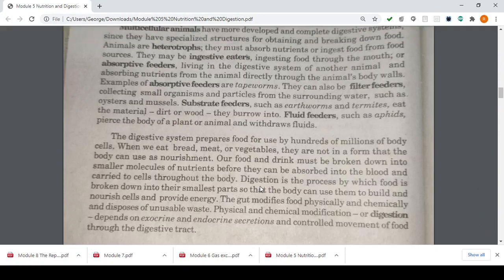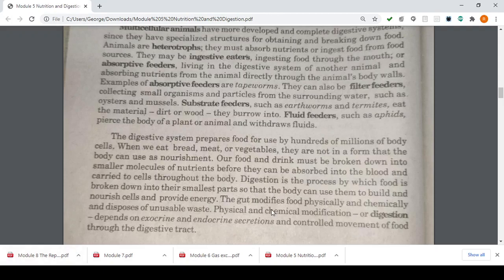So digestion is the process, again kids, digestion is the process by which food is broken down into their smallest parts so that the body can use them to build and nourish cells and provide energy. The gut modifies food physically and chemically and disposes of unusable waste. How do we dispose of it? Of course, through our feces. Feces, kids, the poop. It is discarded, and the body only stores what we need.